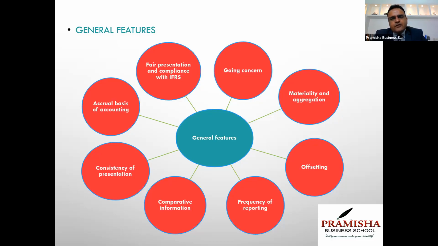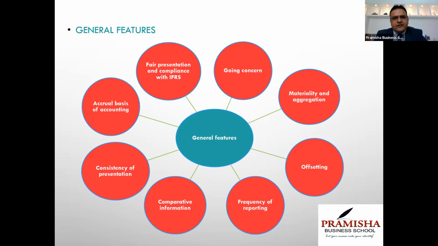And if you're doing it, you should continually do it. You should consistently report the financial statements on the same dates. Comparative information is mandatory. As I said, if you're presenting financial statements on 31st March 17, we need to give comparative of 31st March 16 as well. Consistency of presentation means you use the same headings and subtotals which you have been using year on year, so that there is no confusion in the minds of the users of financial statements. They can understand financial statements easily.